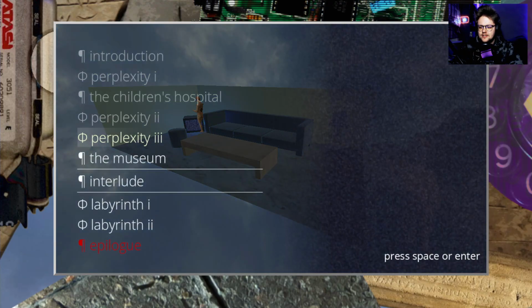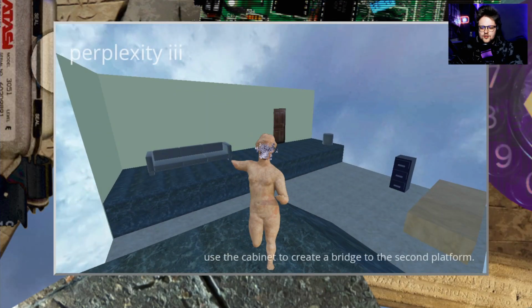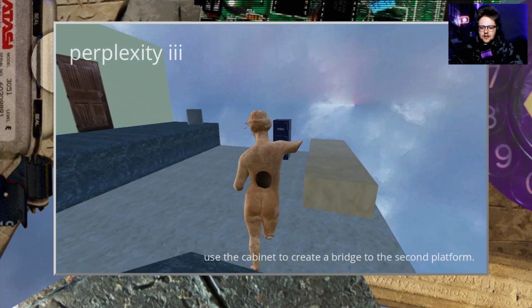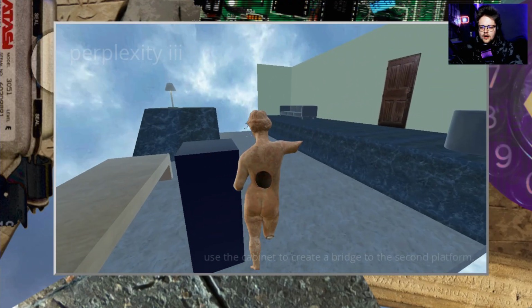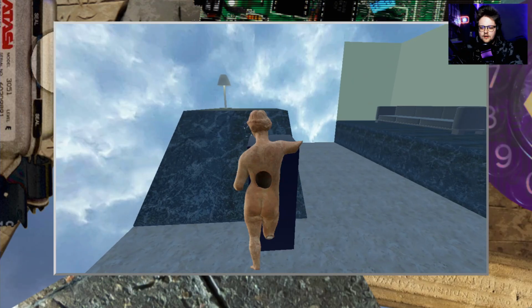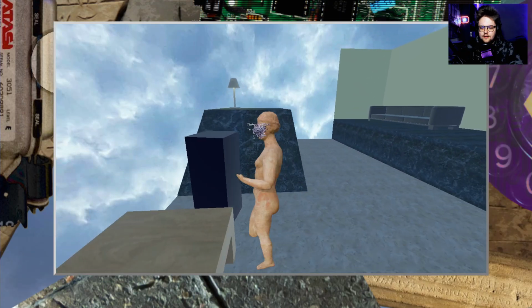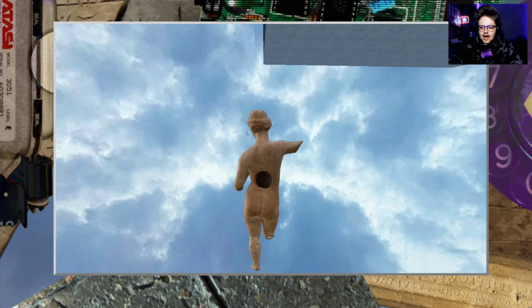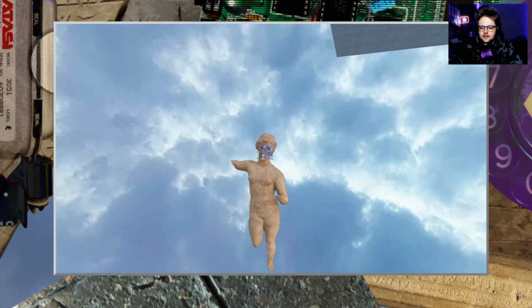Now to perplexity 3. Use the cabinet to create a bridge to the second platform. Oh, I see what you mean. Okay. How am I supposed to do that? I need to drop it. Frick. What if I drop this?